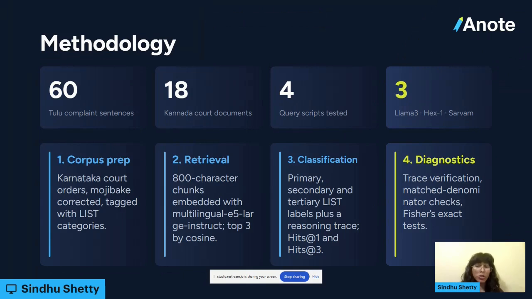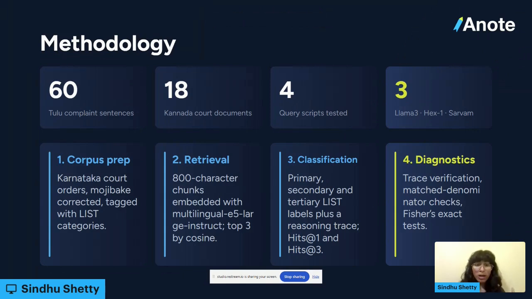And then the second was retrieval. For the retrieval pipeline, we broke down all the documents into 800 character chunks and then embedded them along with the query sentences using multilingual E5 large instruct, which is an embedding model. This is really useful because, since Tulu and Kannada are different languages, this multilingual model will be able to more accurately parse them. Then to ensure that we got the most accurate retrieved documents, we used cosine similarity to compare the court documents against the embedded sentence, and whichever had the highest cosine similarity, we picked the top 3.